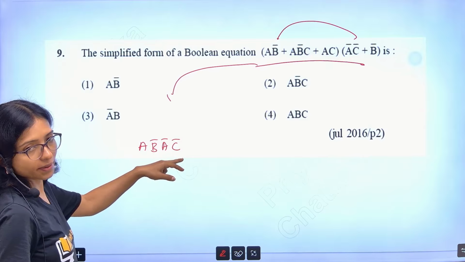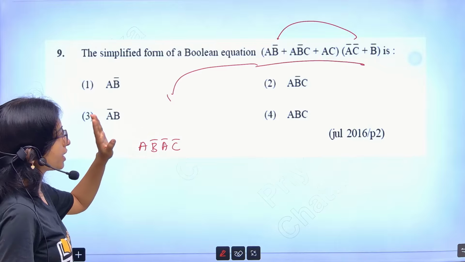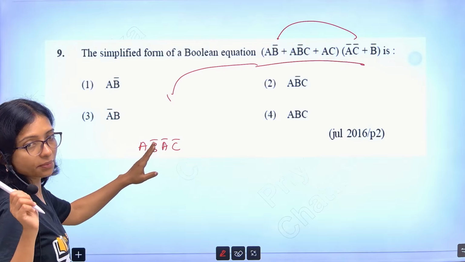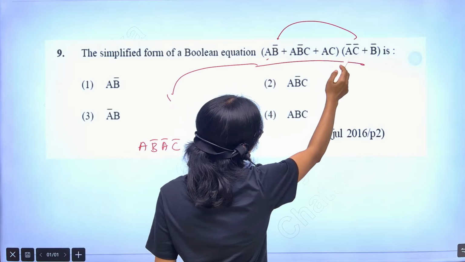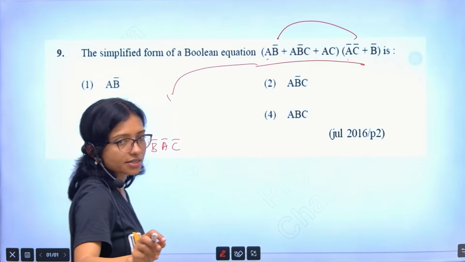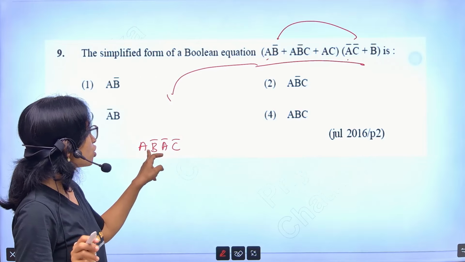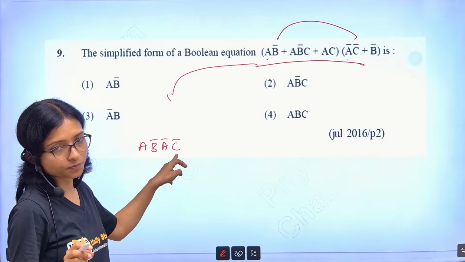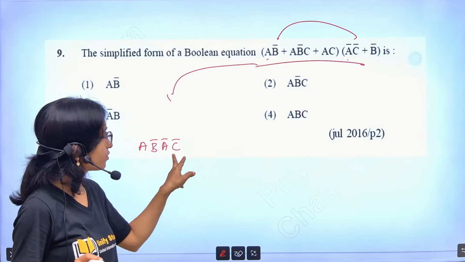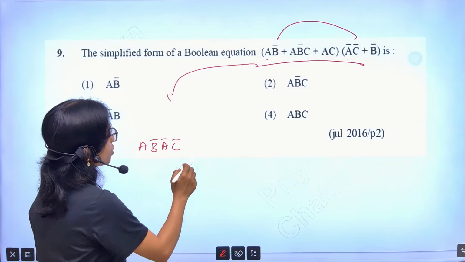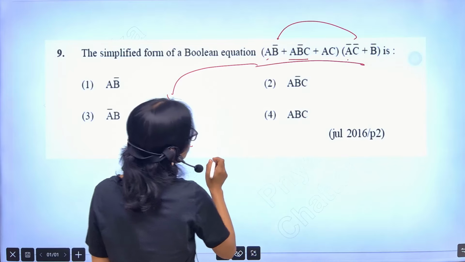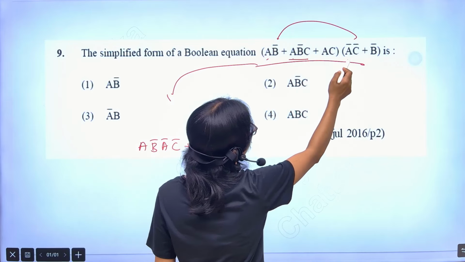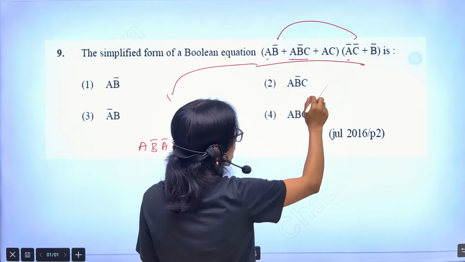Whenever you are multiplying, you can do it in your mind also, but for you I am writing it, but definitely practice like that. See that here a bar, so it will be definitely 0. Unnecessary, don't waste your time to write it. It should be in your mind, okay, it will be 0. So for you I wrote this one. After that again here you are getting this one. Again you will see that a bar, it will be 0, so no need to write.